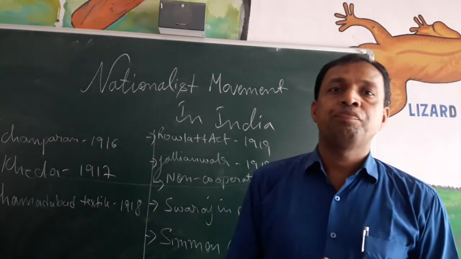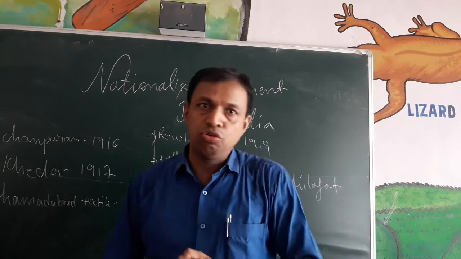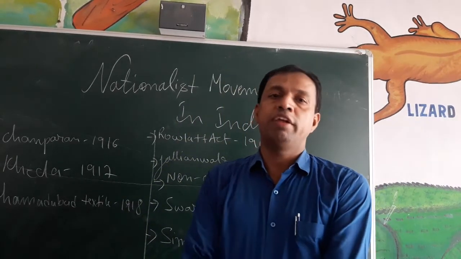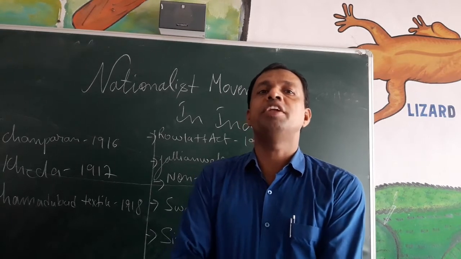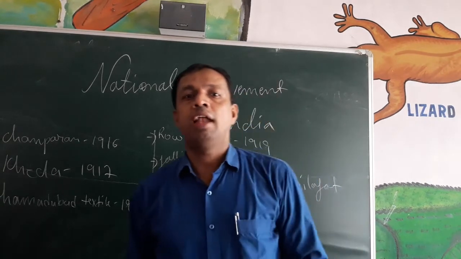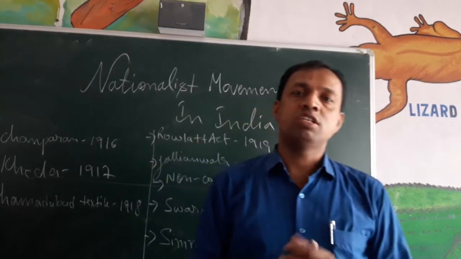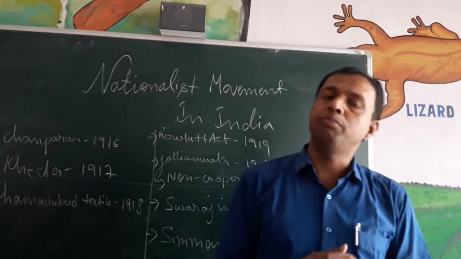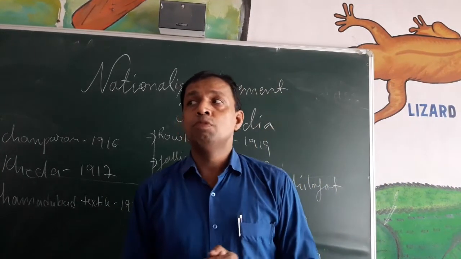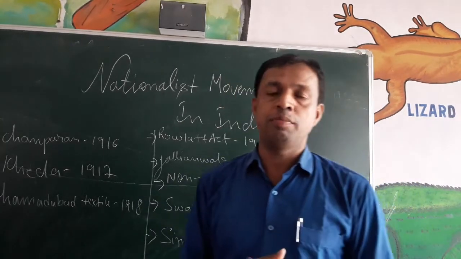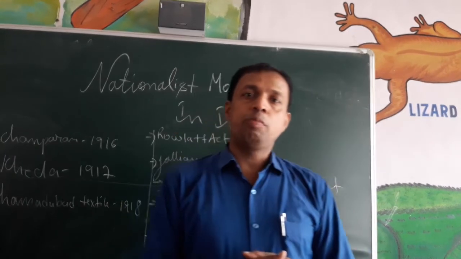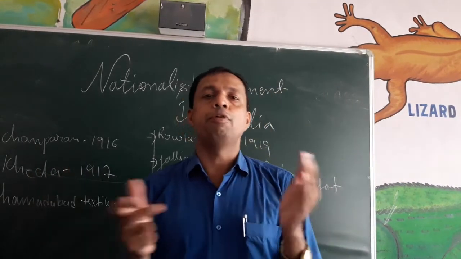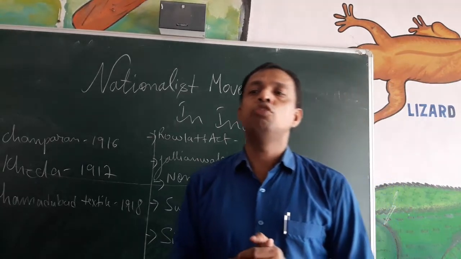Next, after this, Mahatma Gandhi wanted to start the non-cooperation movement, and at the same time World War I ended and Turkey was very much humiliated by the Britishers. The title of Khalifa was abolished. Turkey was at that time known as the spiritual head of all the Muslim countries. So Muslims all over the world were very furious with the Britishers. Mahatma Gandhi thought this was the right time to unite Hindus and Muslims, so he tried to bring them together.